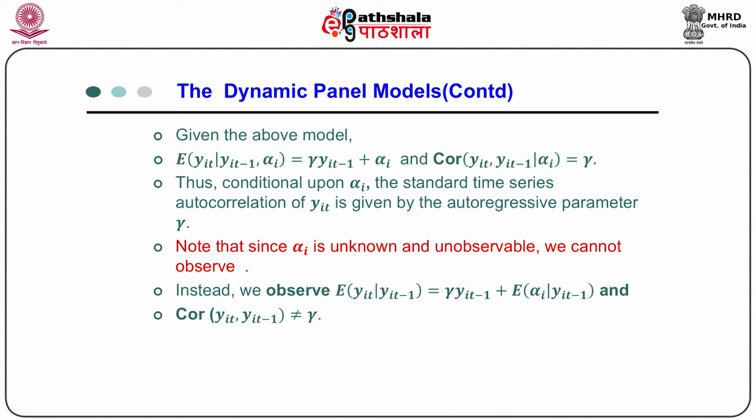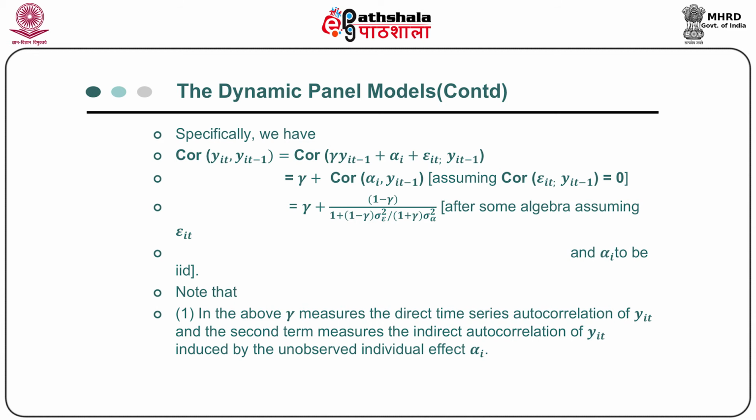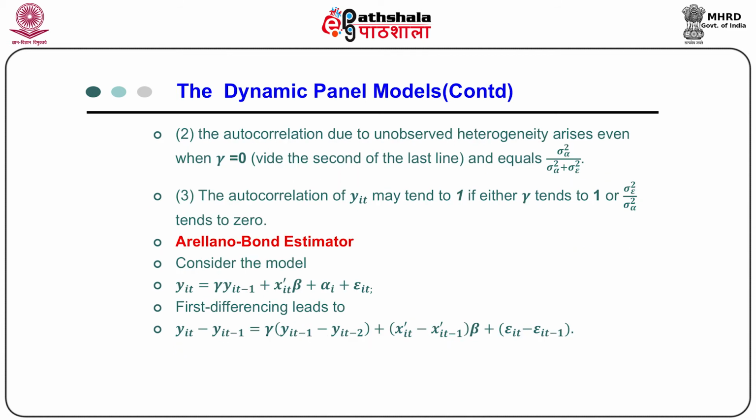Even if alpha i is a random effect, OLS estimation of this equation leads to inconsistent estimates of beta and gamma, as the regressor yit minus 1 is correlated with alpha i and hence with the composite error term alpha i plus epsilon it. Thus, an alternative consistent estimator is needed. Now, Arellano and Bond have proposed an alternative estimator for this kind of model. Now, consider the panel model yit equal to gamma yit minus 1 plus xit prime beta plus alpha i plus epsilon it.